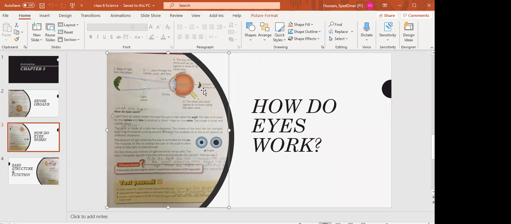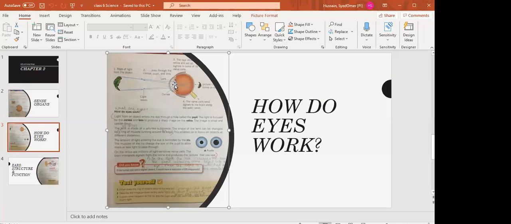Now moving towards the topic, how do eyes work? Firstly, you can underline: light from an object enters the eye through a hole called the pupil. Now you know what the pupil is. The center hole in the iris is called the pupil. So whenever we see things, firstly the light enters through the pupil. Now the light is focused by the cornea and lens to produce a sharp image on the retina.